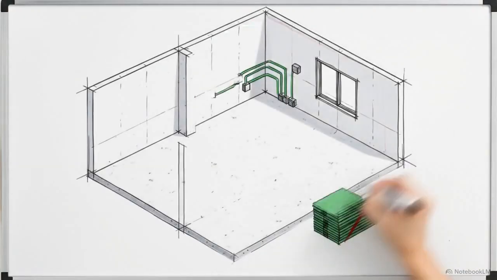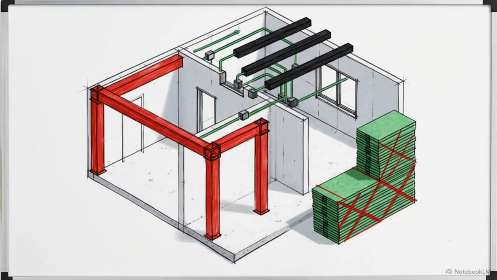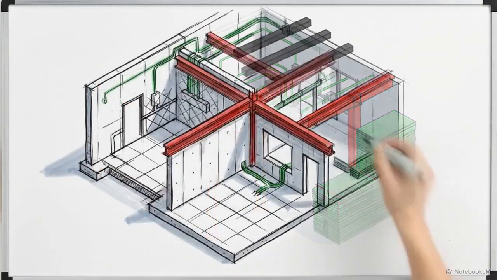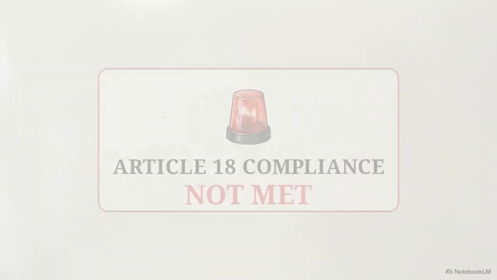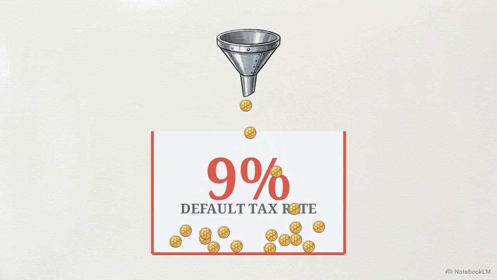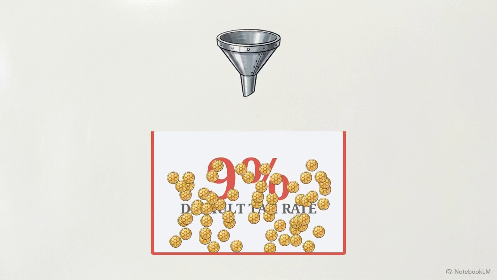There is a specific allowance for companies in the startup phase. If they are not yet generating qualifying income, they are not automatically disqualified. Article 18 compliance is a mandatory prerequisite. If these conditions are not met, the algorithm defaults all revenue to the standard 9% rate.